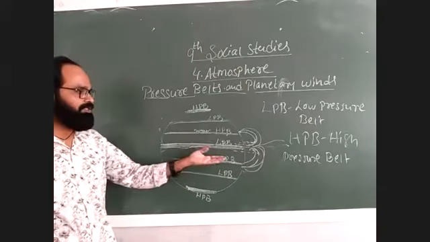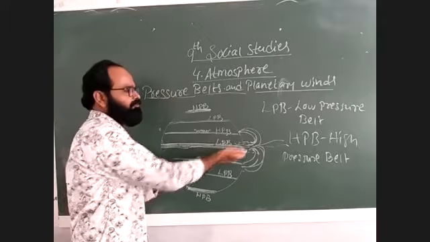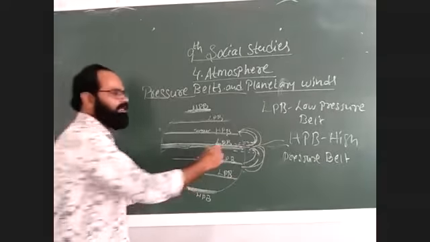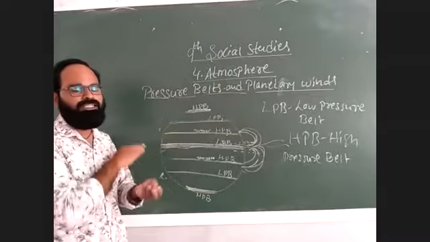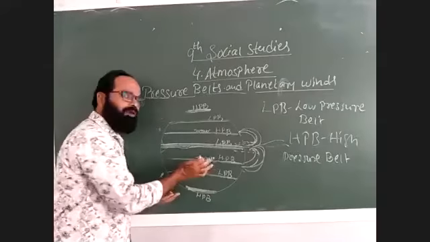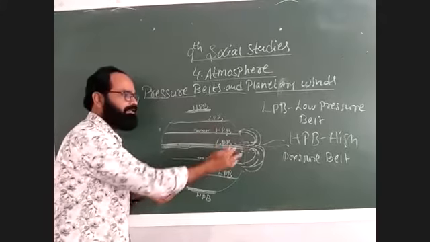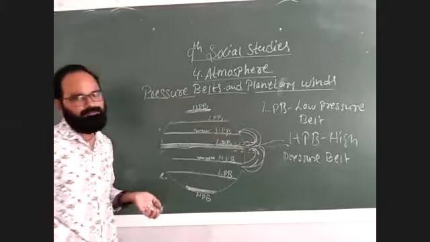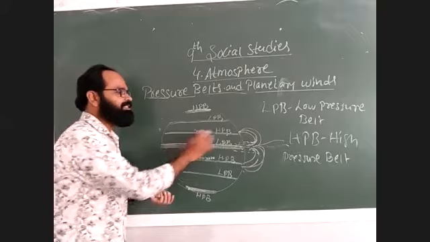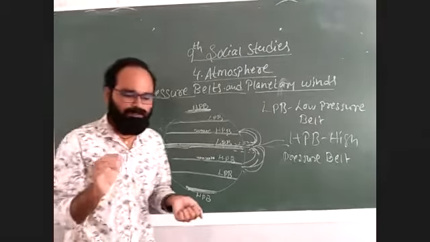Okay, I hope you understood. Already the molecules which are exerted from here move into different directions. It's not that they move only horizontally or vertically, right? So already there are some molecules present, and extra molecules are continuously added into these locations. That is the reason we find a high pressure belt in these areas.